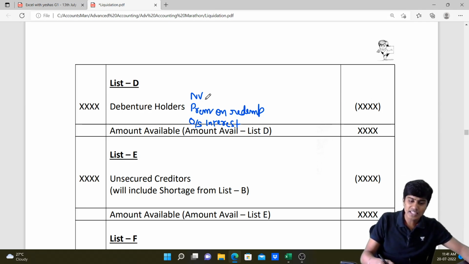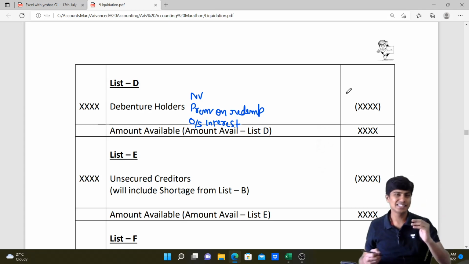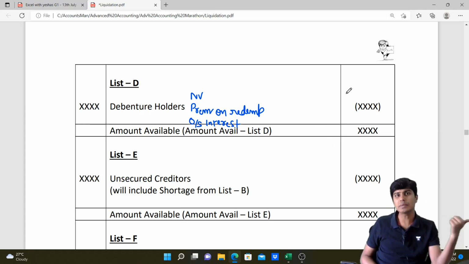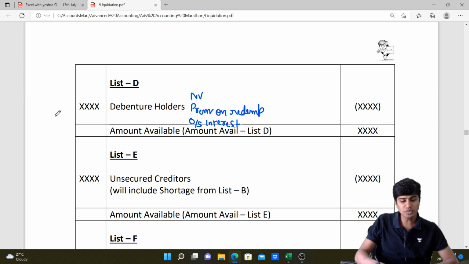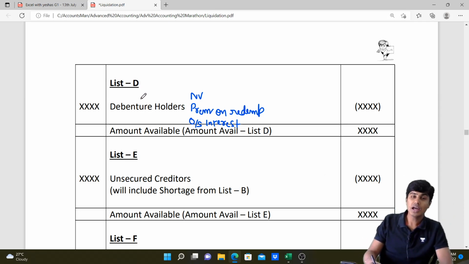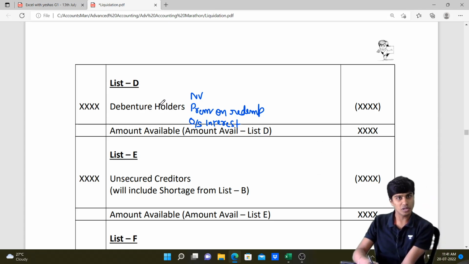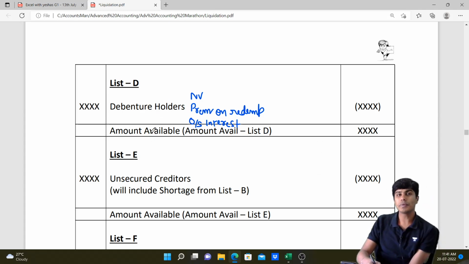In such a case, the amount outstanding is more and the amount paid is less. That would lead to surplus and it would go to list H. I hope you guys got this. That's with our list D debenture holders. After we pay off our list D debenture holders, any money remaining will be used to pay list E.